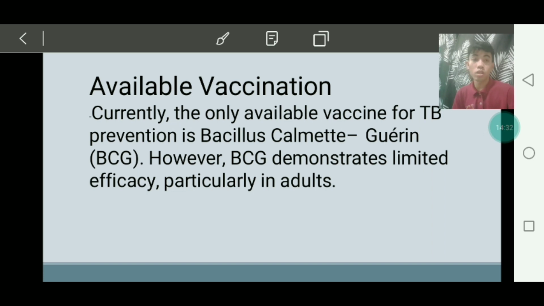There is only one vaccine to fight tuberculosis and the spread of the bacteria to other people around the world. Those are the available vaccinations.